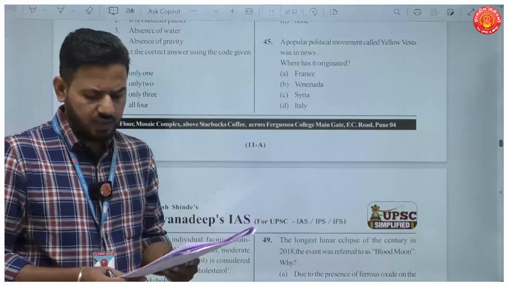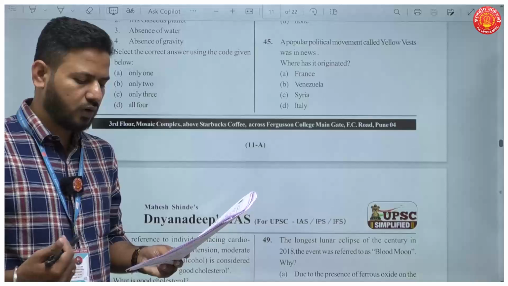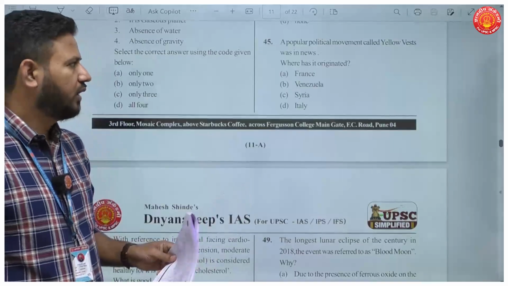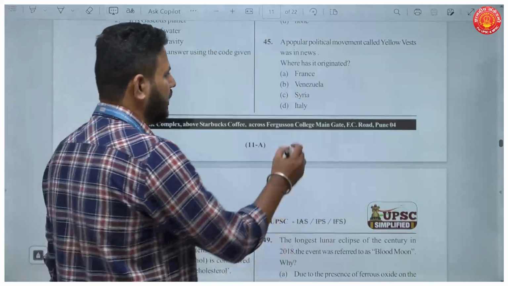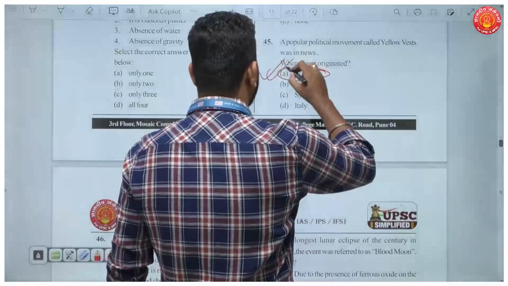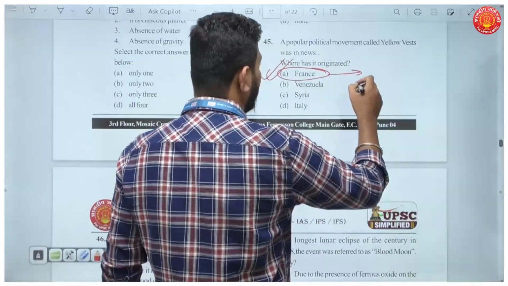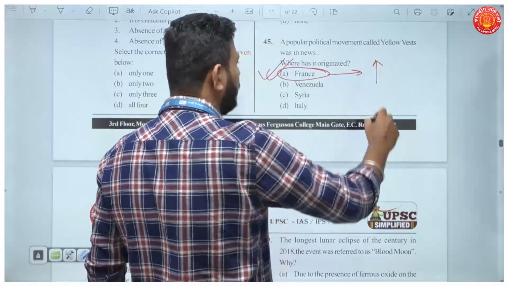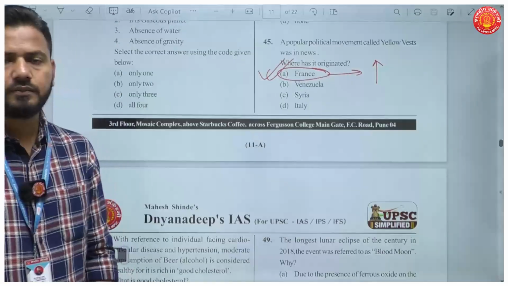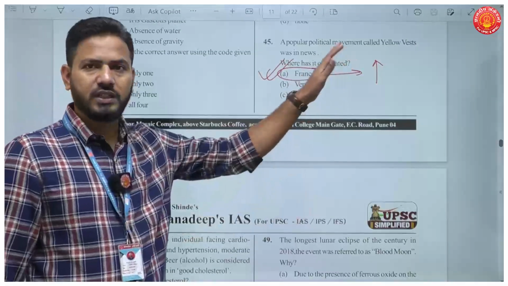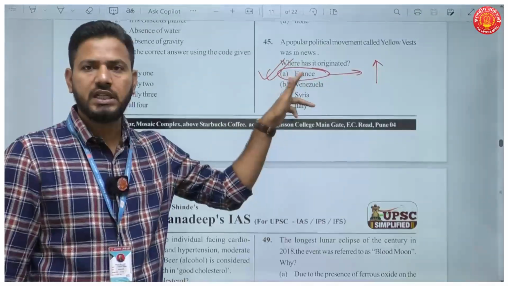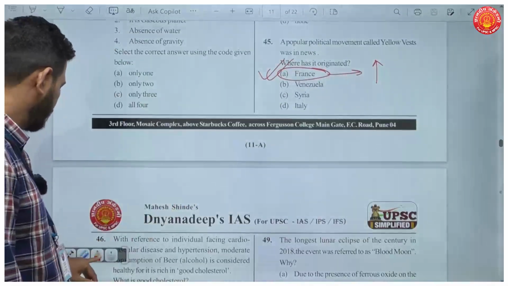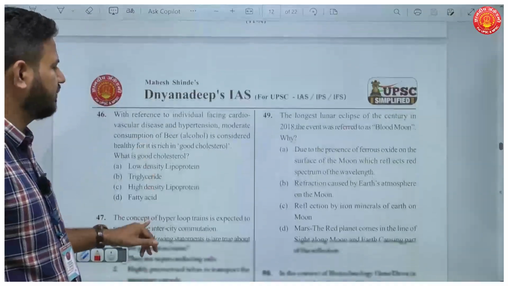Question number 45. A popular political movement called Yellow Vest was in news. Where has it originated? Now the country here is France. It was people protesting against the hike in fuel taxes. This movement was against the government for raising taxes on fuel. So this originated in France. Nothing more to know about this, and not very important as well.